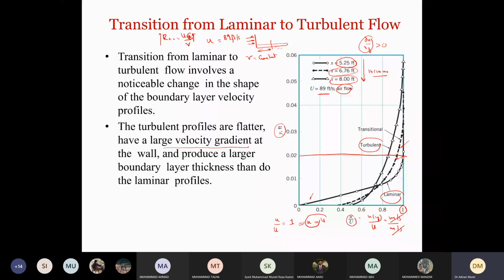Now at this point you can see that for laminar flow the boundary layer thickness is given by this length.